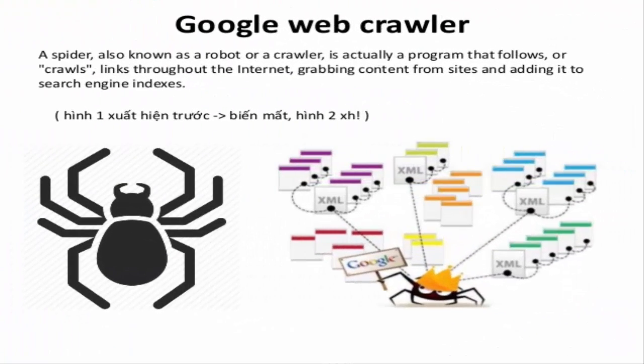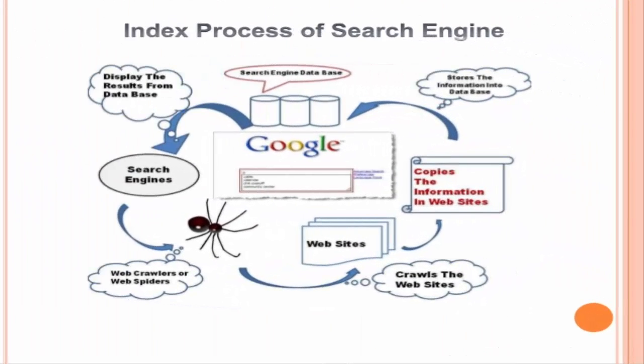When a spider reaches a web page, it records every word on the page and counts how many times each word is used. Then the spider follows links on the web page and carries out a word count on each new page it finds. Eventually, the spider will visit and record every web page on the web. Search engine index. The spider software sends the information it collects back to the search engine, and the information is stored in a special list called an index.